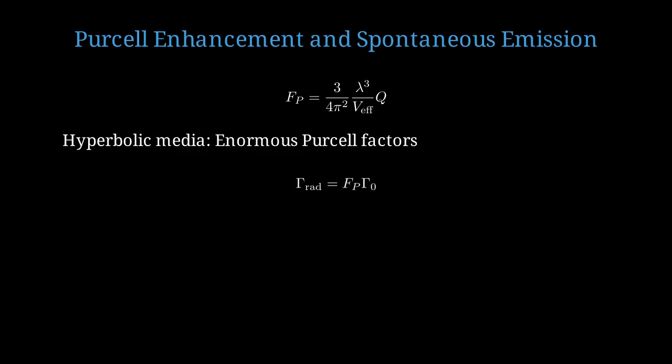The modified radiative decay rate is gamma rad equals the Purcell factor times gamma 0, the free space decay rate. This can accelerate emission by orders of magnitude. This enables ultra-bright single-photon sources for quantum information. The enhanced emission rate and collection efficiency dramatically improve brightness.